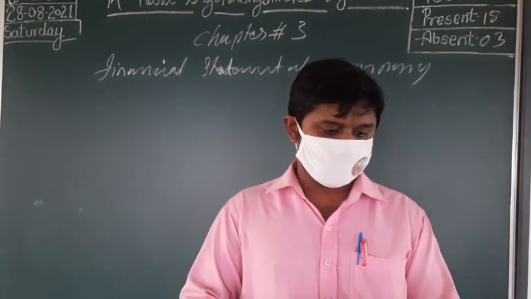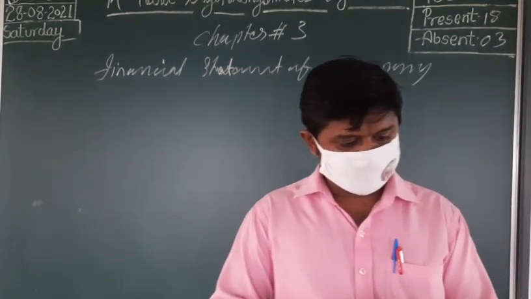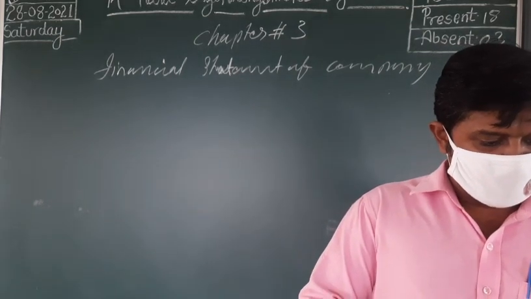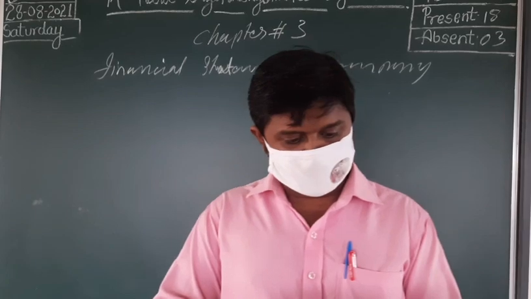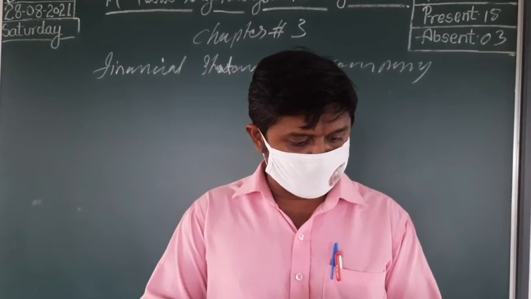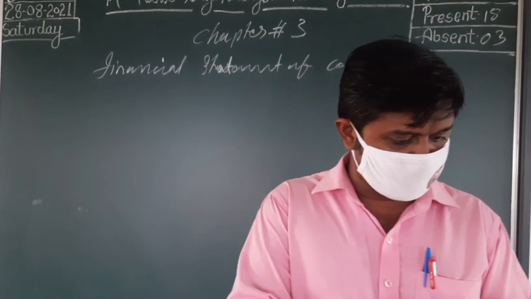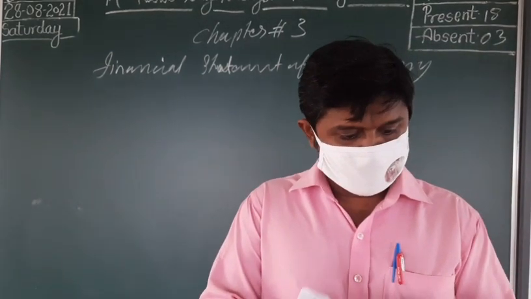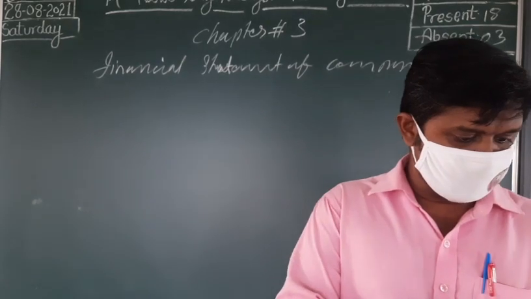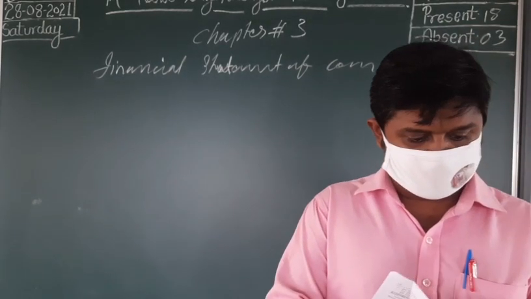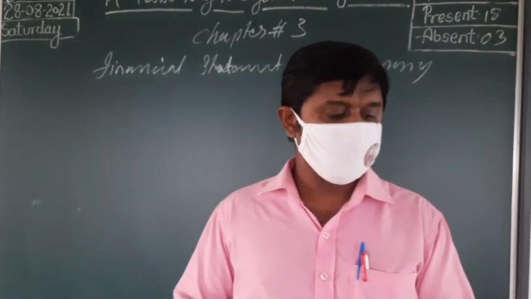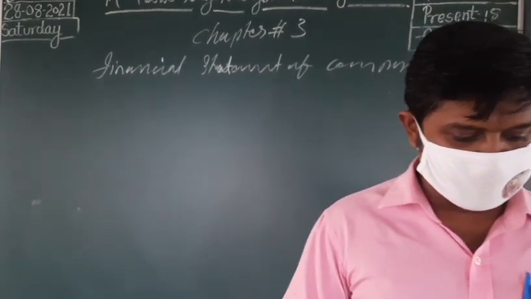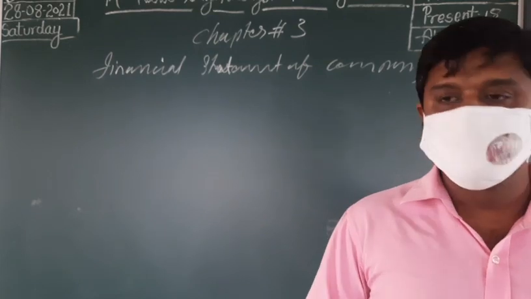Then trade payables. Trade payables, as we studied last year, are the amount due on account of goods purchased or services received in the normal course of business. It includes sundry creditors and bills payable. Trade payable means simply sundry creditors and bills payable.